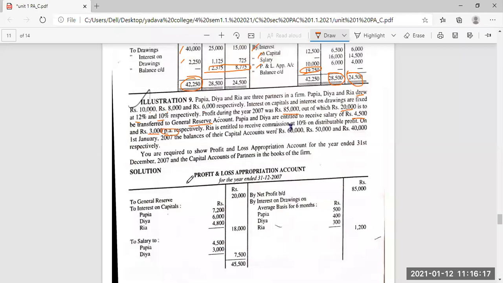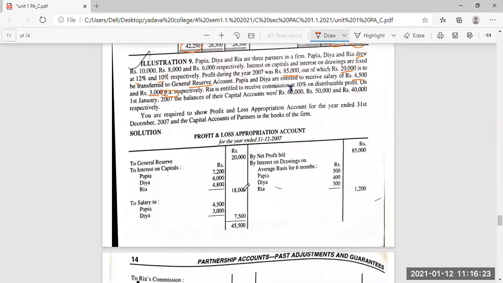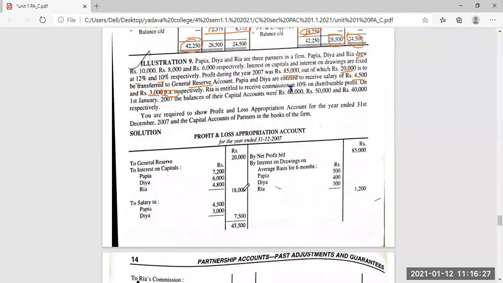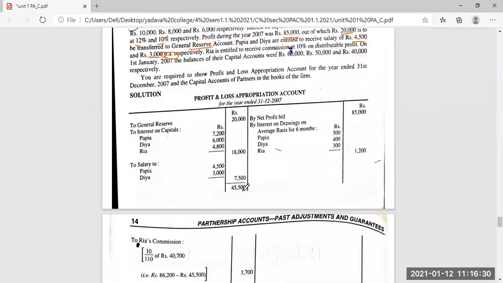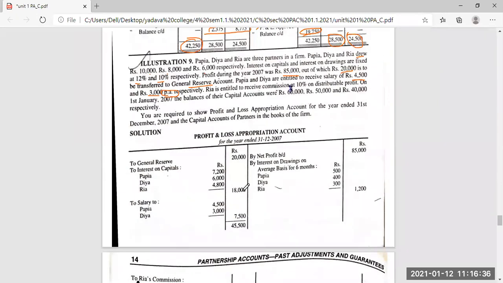Per annum means, what is the meaning of per annum? Per annum. Girls. Per annum. Yes, ma'am. What, ma'am? 1 year. 1 year, ma'am. For the whole year, only for a year, they are receiving this 4,500 and 3,000.